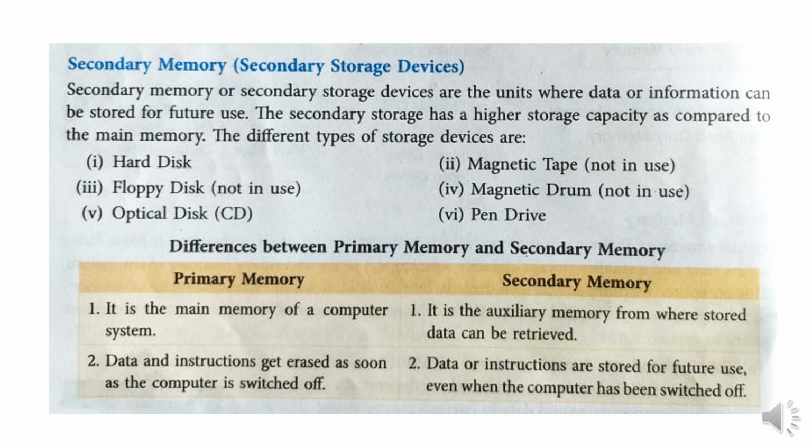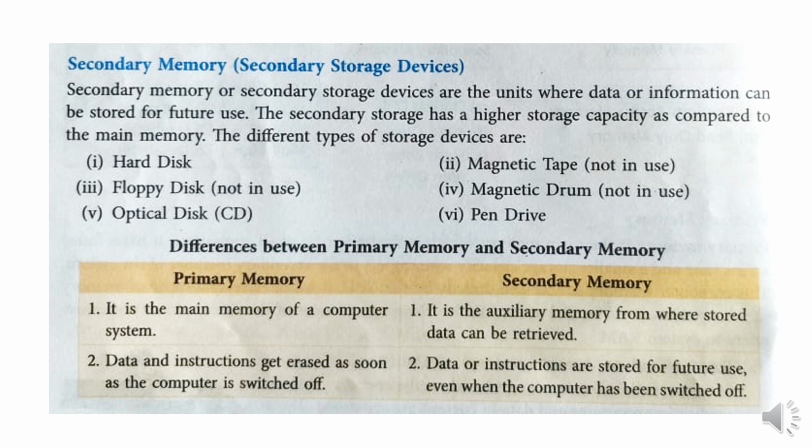Primary memory is the main memory of the computer system. Secondary memory, that is the secondary storage device, are called the auxiliary memory, where stored data can be retrieved. Now auxiliary memory means it is a helping memory to boost the feature of a computer.